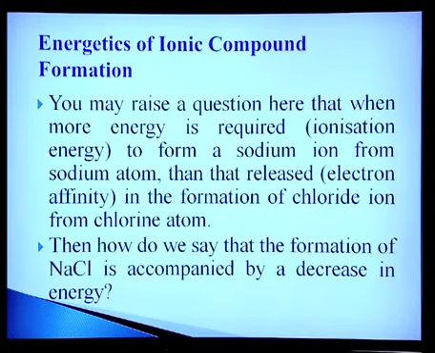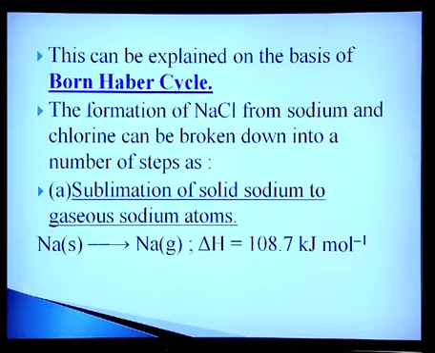Energetics of the ionic compound formation. You may raise a question here: when more energy is required as ionization enthalpy to form a sodium ion from a sodium atom than the energy released as electron gain enthalpy in the formation of chloride ion from chlorine atom, then how do we say that the formation of NaCl is accompanied by a decrease in energy? This can be explained on the basis of the Born-Haber cycle. The formation of sodium chloride from sodium and chlorine can be broken down into a number of steps.